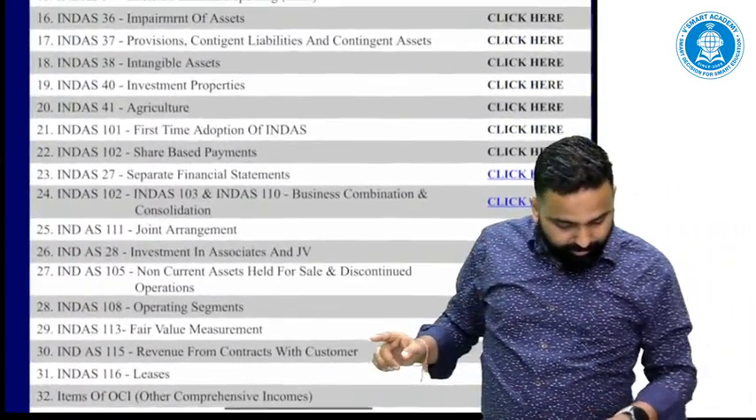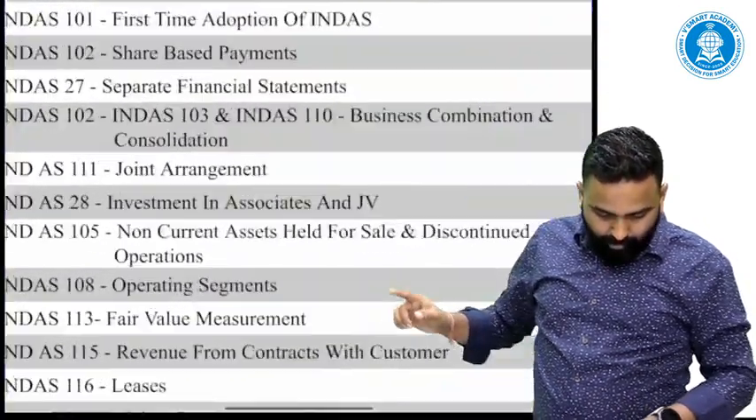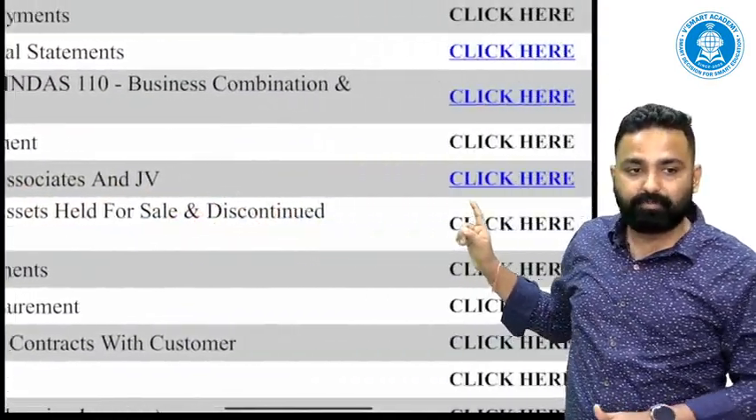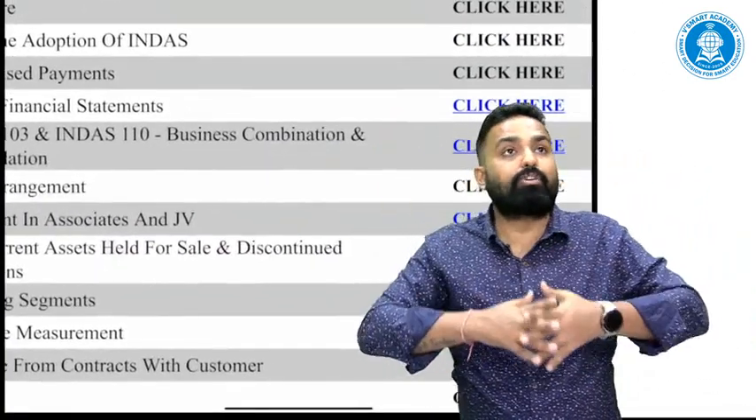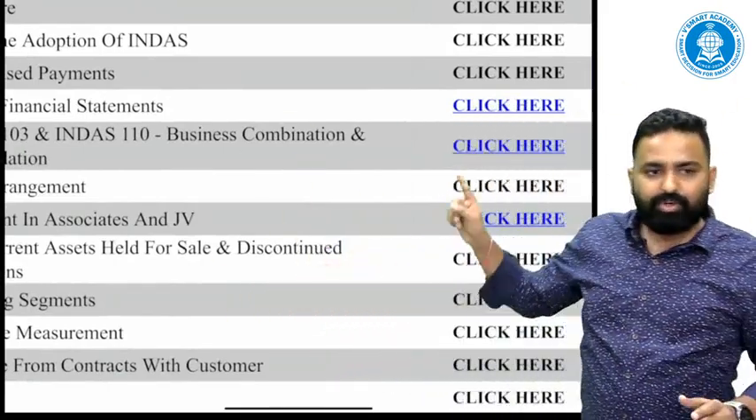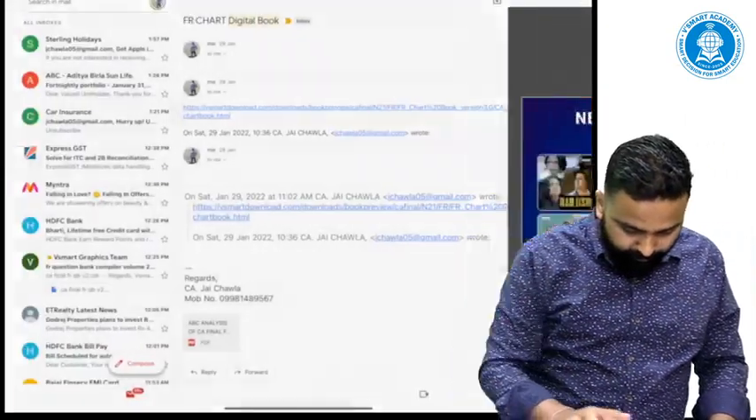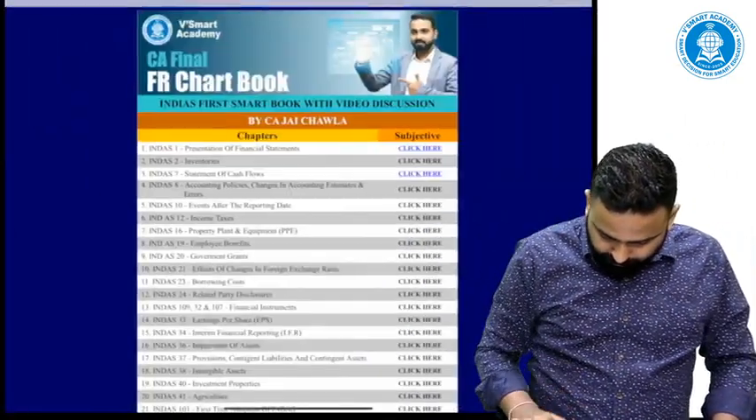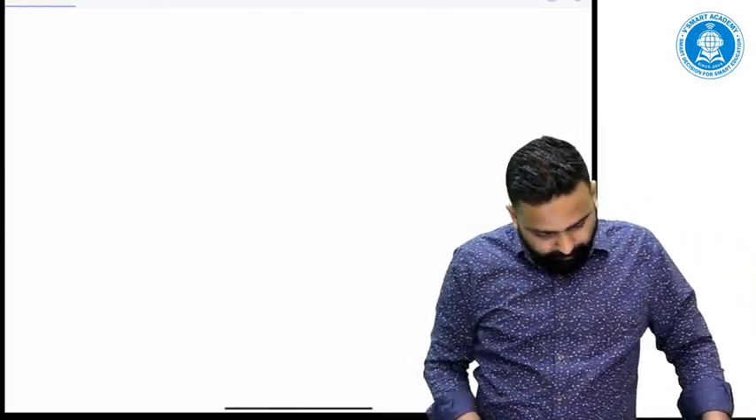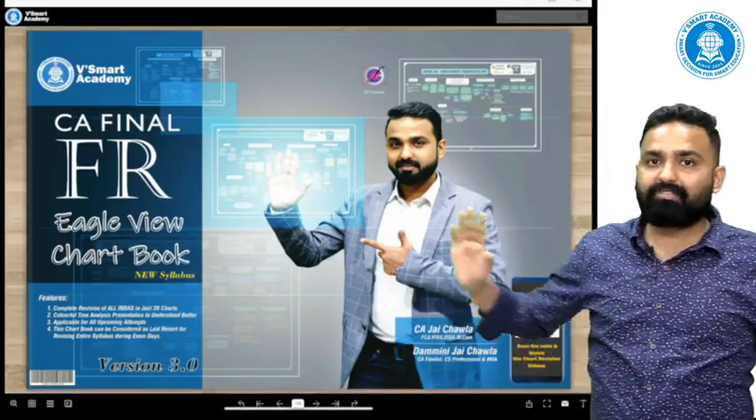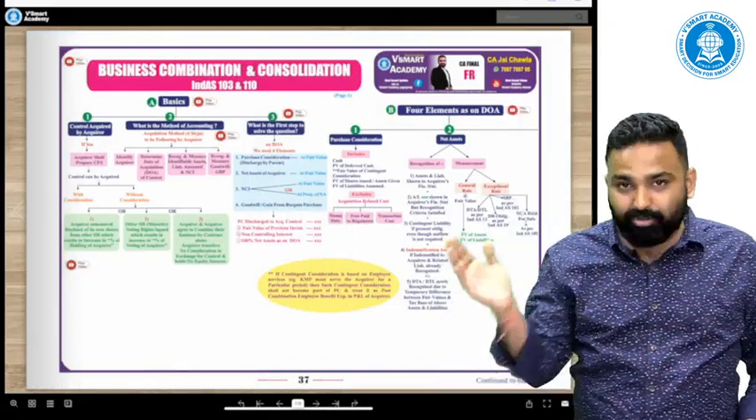Okay, now suppose you want to understand investment in associates, joint venture or business combination. You already know that business combination covers so many things, and you are stuck in a particular thing. So business combination, click here. This is the cover page of the digital chart book. Scroll from right to left, sorry, left to right.